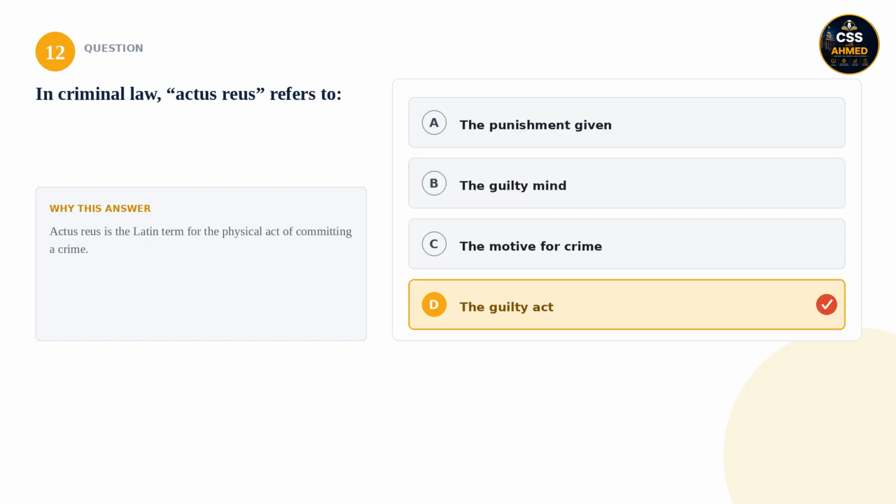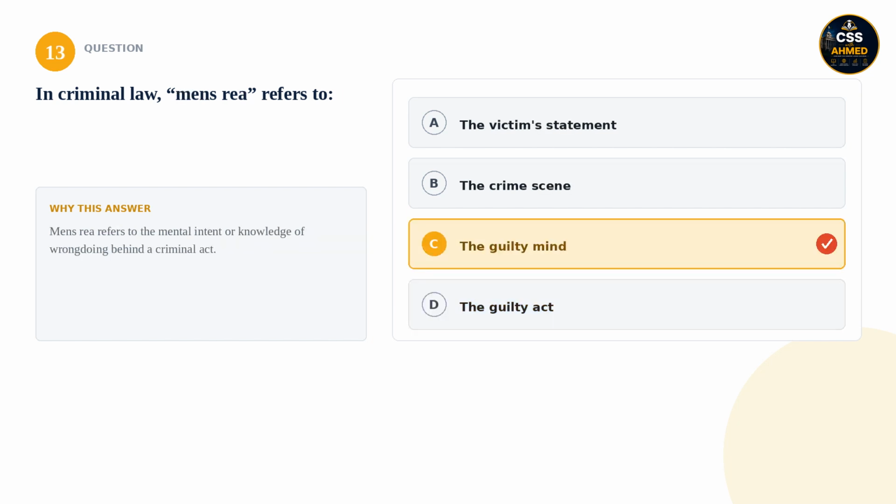12. In criminal law, Actus Reus refers to: is it the punishment given, the guilty mind, the motive for crime, or the guilty act? The correct answer is the guilty act. Actus Reus is the Latin term for the physical act of committing a crime.